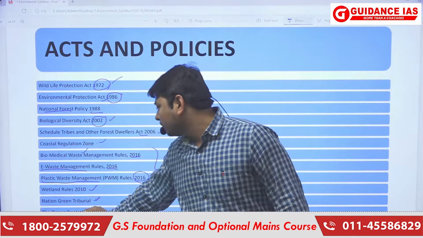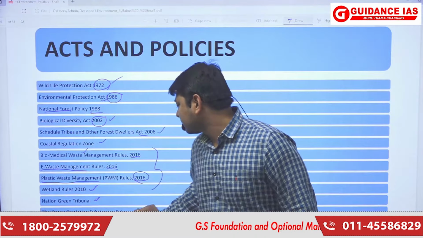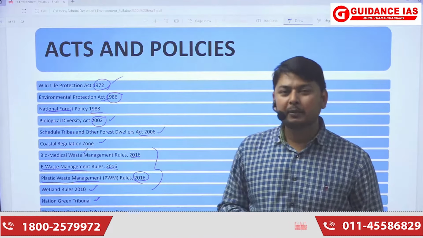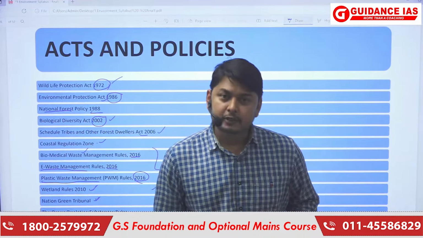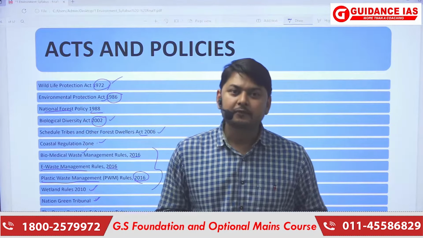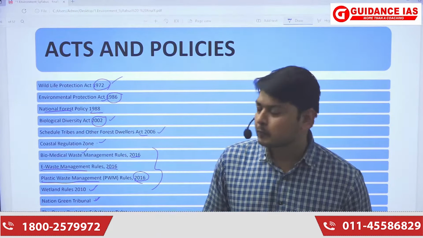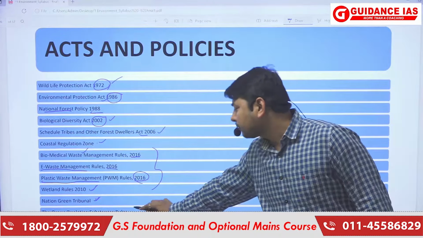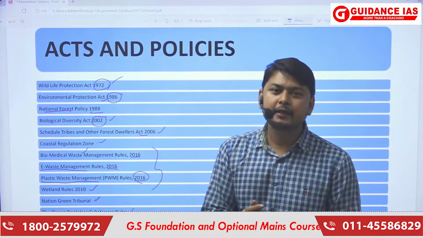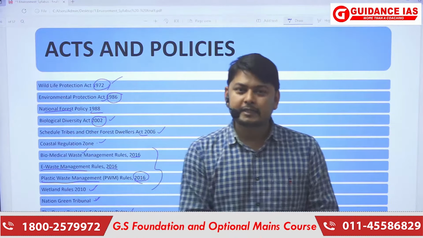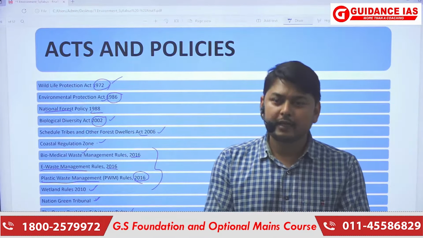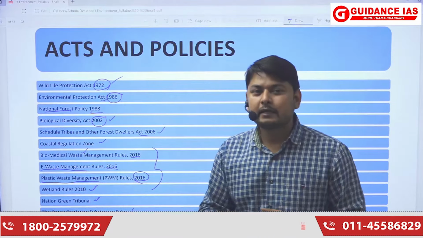Now there was a rule on ozone depleting substances. We have seen earlier what ozone depletion is, what the different aspects of ozone depletion are, how ozone is depleted, and what the different pollutants are which play a major role in the depletion of ozone. So there was a rule made for this. Basically, it included the reduction in the use of certain types of refrigerants such as HFCs and CFCs. CFCs have to be limited within a limited time duration. So these were basically the rules.